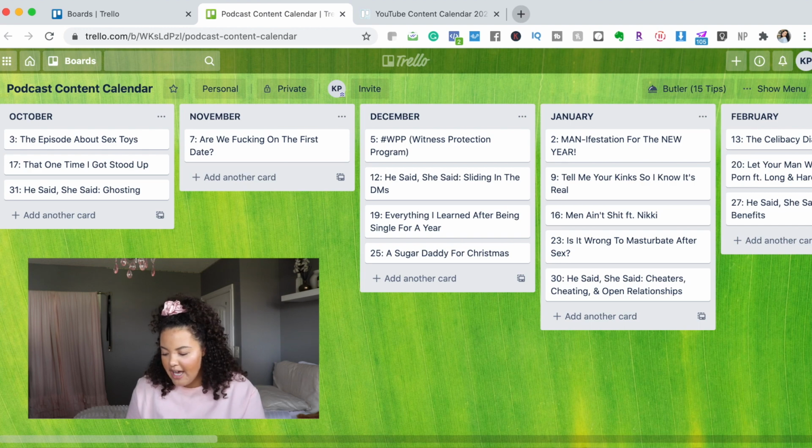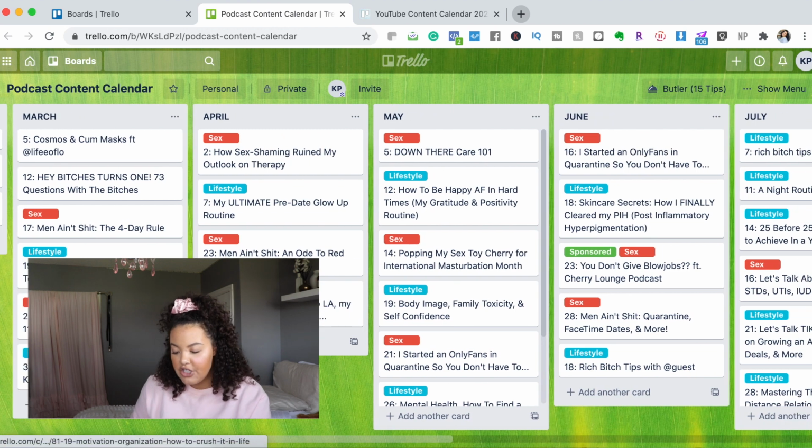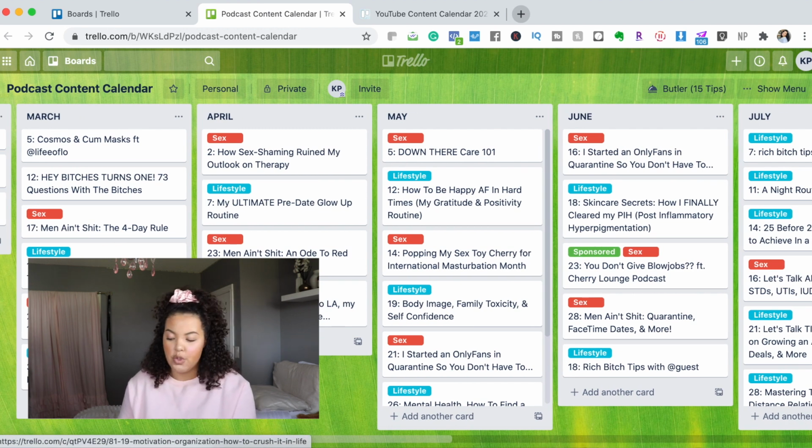After I got comfortable with that, I started to finesse my Trello board a little bit with the podcast calendar. As you can see, in March, it was the 1 year anniversary of the podcast.